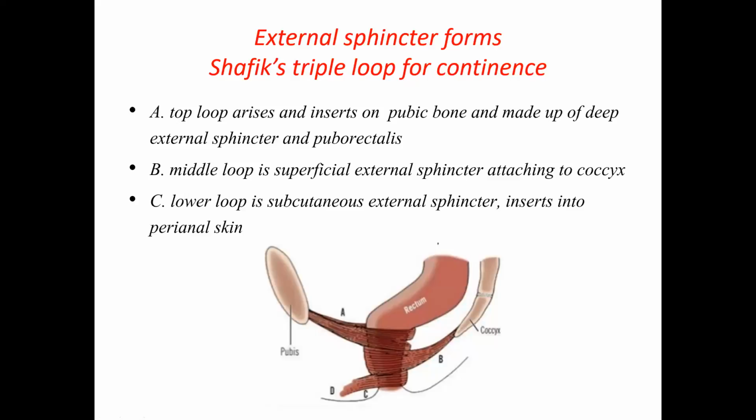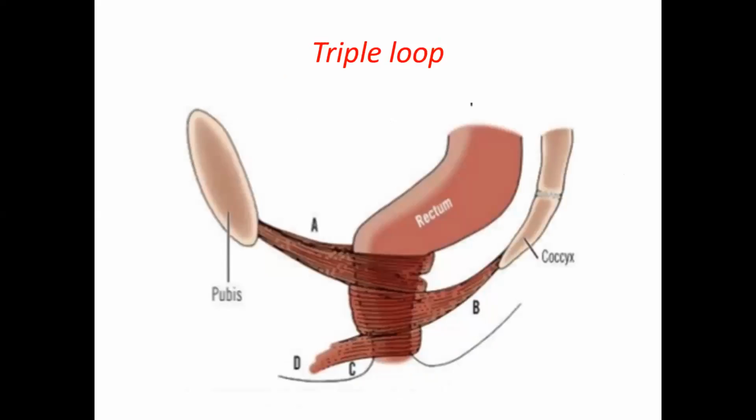The importance of continence will become obvious when you see a person who has incontinence to feces. How he will be suffering, what amount of problem he will be facing, only then can you understand the importance of the continence mechanism. If you see a person with a colostomy, which has got no continence, when he is traveling in a bus, the fecal matter comes out. How cumbersome it will be for the person as well as the people surrounding. So that is the importance of the continence mechanism.